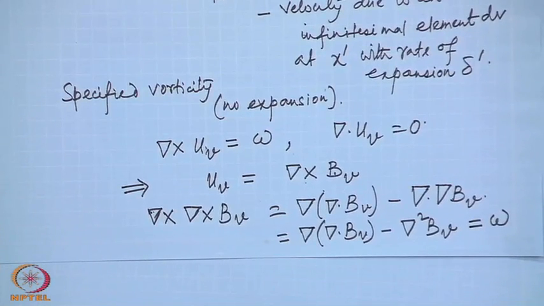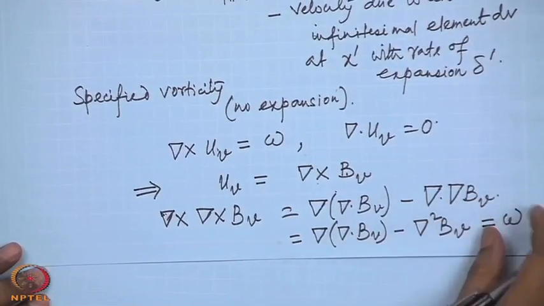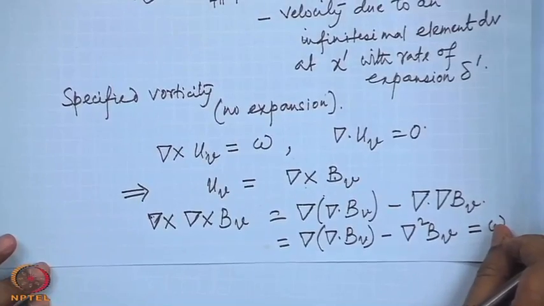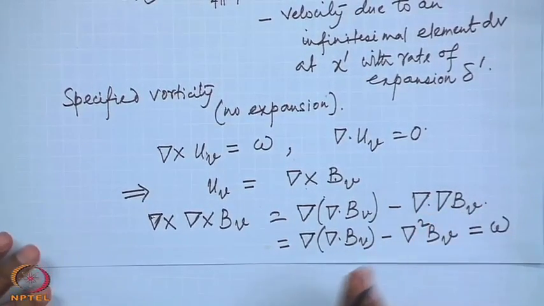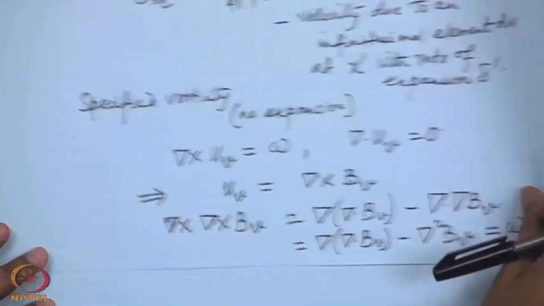The equation in this case is not as simple as in the earlier case. In the earlier case, we simply had Laplacian of phi equal to something. In this case, there are two terms. To simplify it, let us just assume that B is such that divergence of B is 0, and then the equation will be simplified as before.